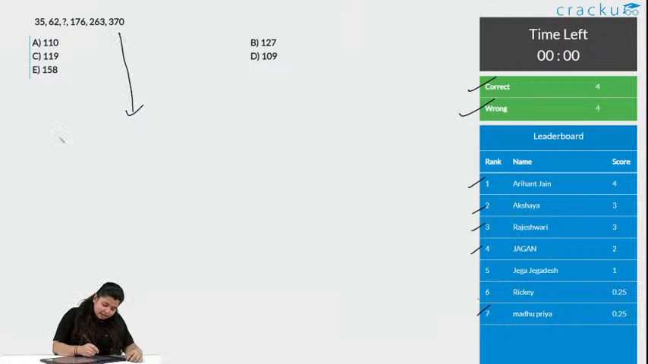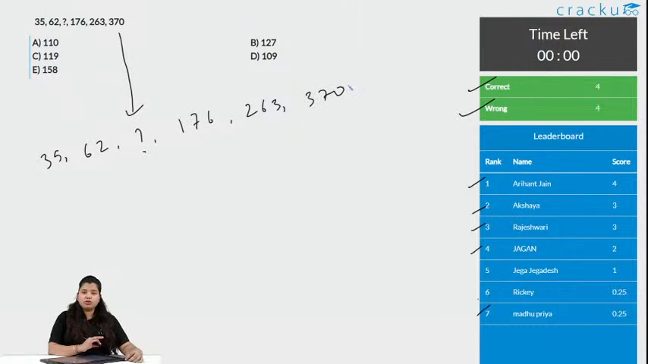Chalo, let us see what approach we need for this question. 35, 62, question mark, 176, 263 and 370. To check the uniformity, the first thing you do is notice that this is in increasing order. You just take the second number and subtract the first number from it. What you get here is 27. We do not know this one, but we know this.